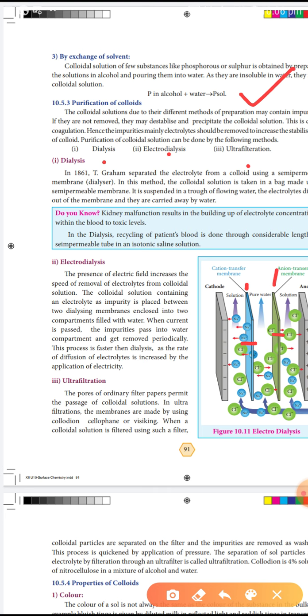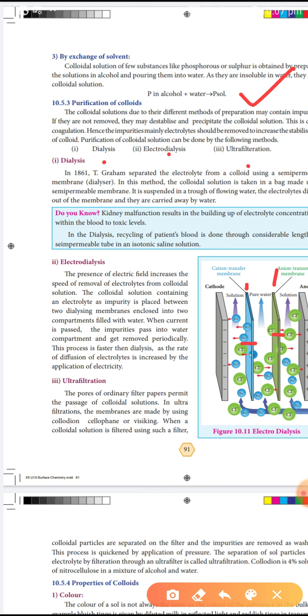Collodion is a 4% solution of nitrocellulose in a mixture of alcohol and water. It is made up of a 4% solution of nitrocellulose in a mixture of alcohol and water.